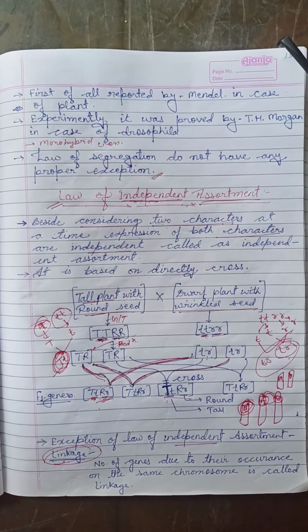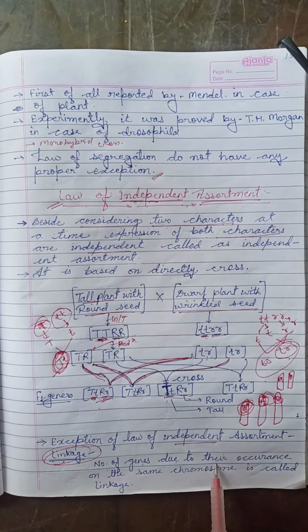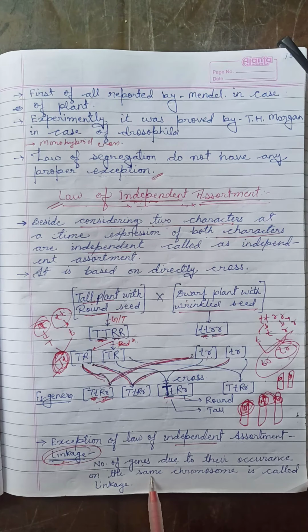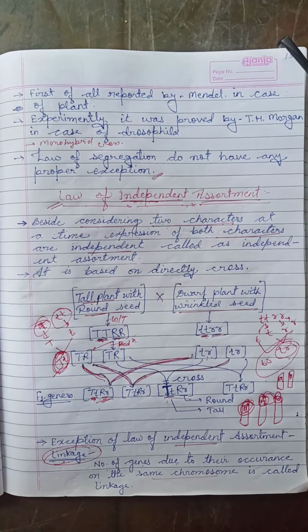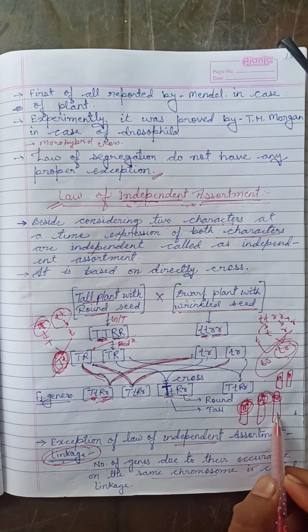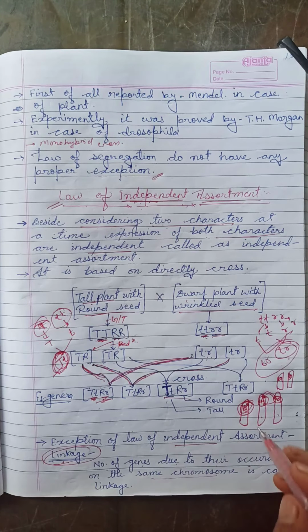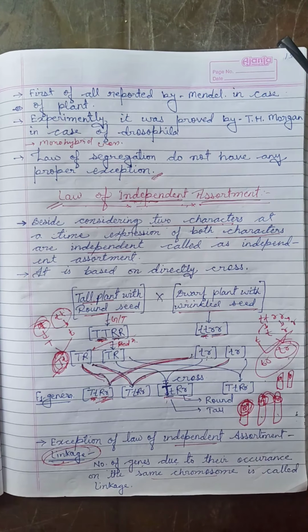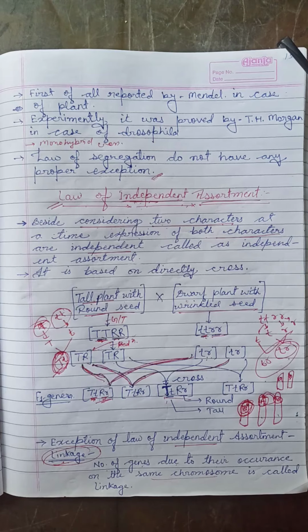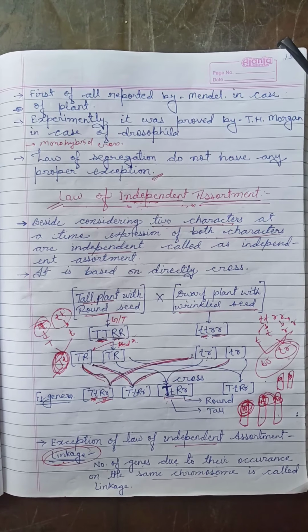Is it clear? Linkage is when a number of genes occur on the same chromosome. Different chromosomes undergo independent assortment, while genes that stay together on the same chromosome during crossing over are called linked. Is it clear?